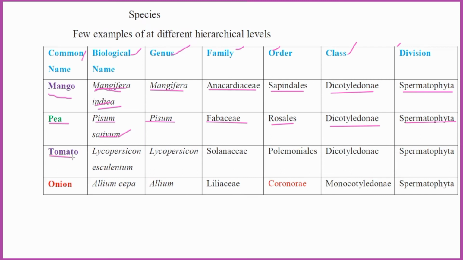Here, tomato: Lycopersicum esculentum is the scientific name. Lycopersicon is the genus, Solanaceae is the family, Polemoniales is the order, Dicotyledonae is the class, and Spermatophyta is the division.